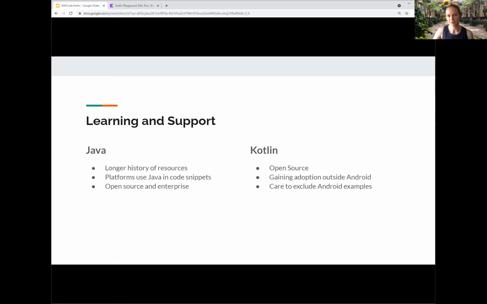Last thing is learning and support. It's really hard to just code in a vacuum with no internet. You definitely need help. And online, we tend to search and look for resources, tutorials, answers to questions. And so that's another key factor to consider when you're picking a programming language or when you're comparing them. How easy is it to get help and find answers?